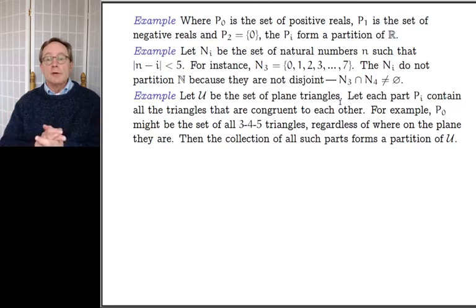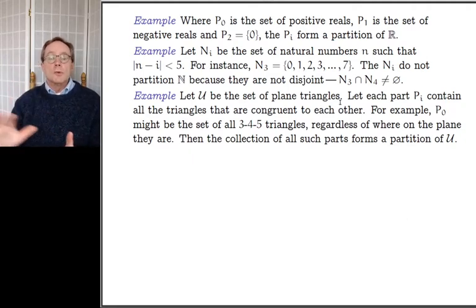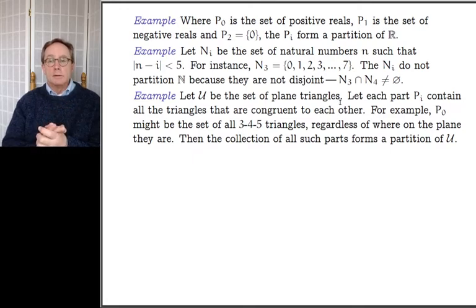So a familiar case, the 3, 4, 5 triangles, and there's a 3, 4, 5 triangle here, and another one here, and another one here, and this one's kind of turned upside down, but it's still a 3, 4, 5 triangle. They're all mutually congruent. So they all get thrown into the same part, namely P0. So each part, Pi, contains all the triangles that are mutually congruent.